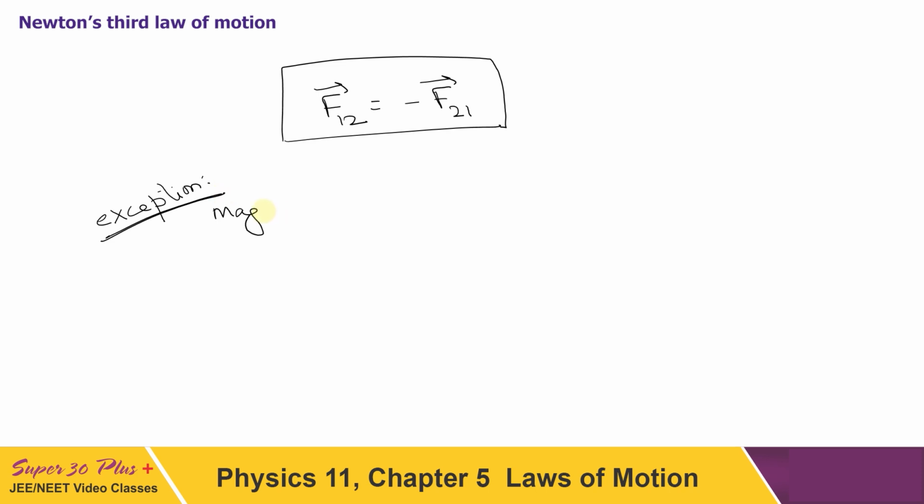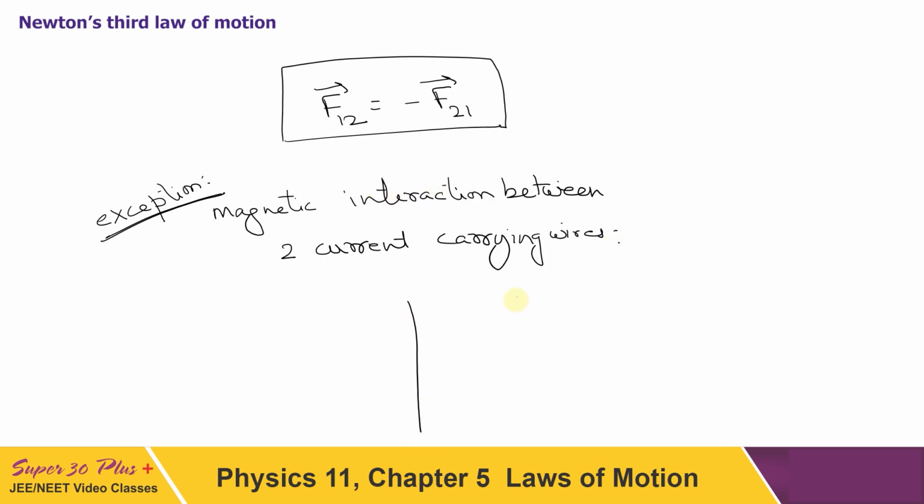So if we consider magnetic interaction of two current carrying wires, then we can see that this law is not applicable. Let us take one example. These two wires have different lengths. For the first wire I am writing its length as L1, for the second L2.